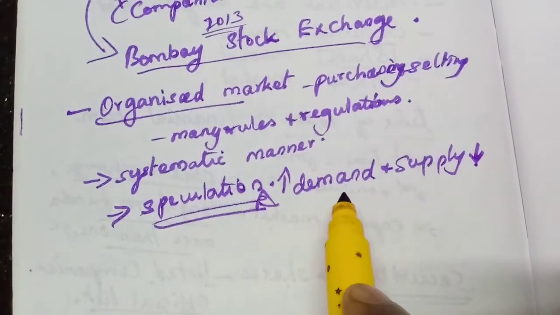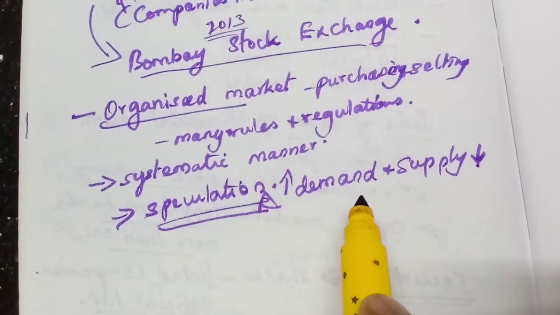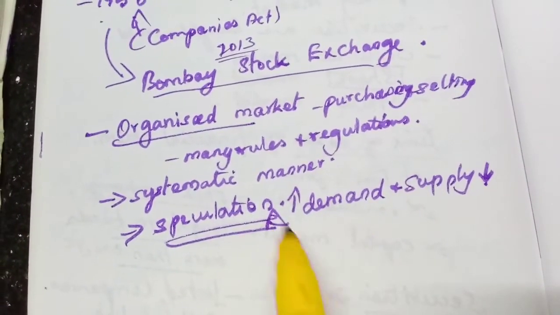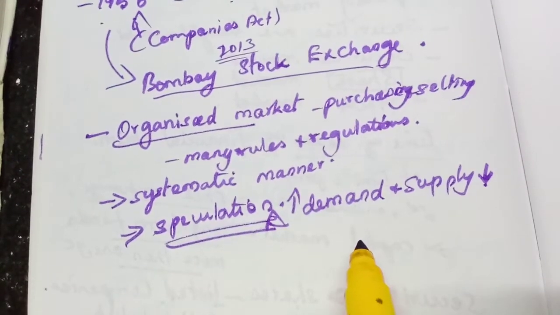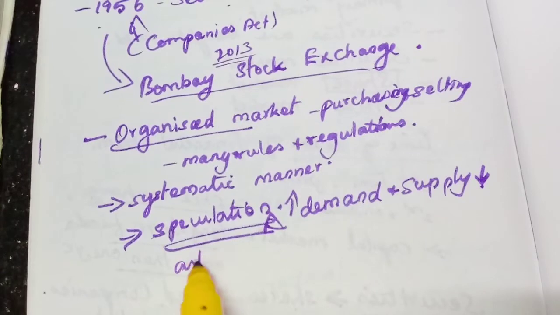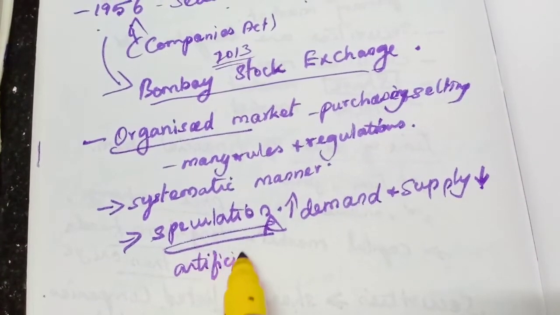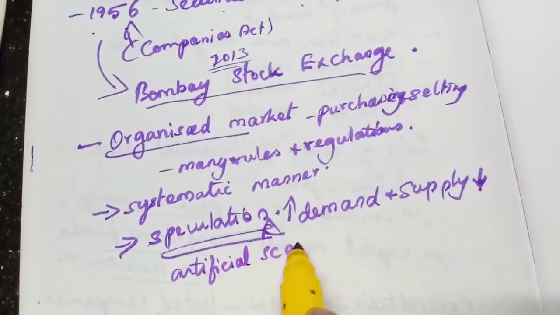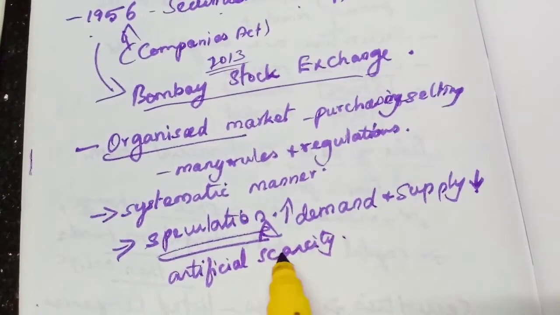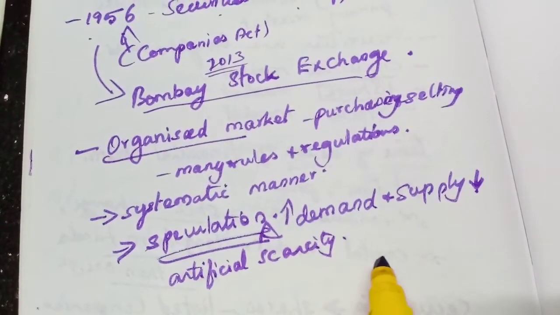Understood? So what they do, they will be raising the price. In speculation, they will be showing artificial scarcity outside, as if there is no product in the market.